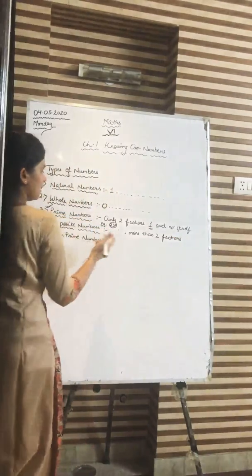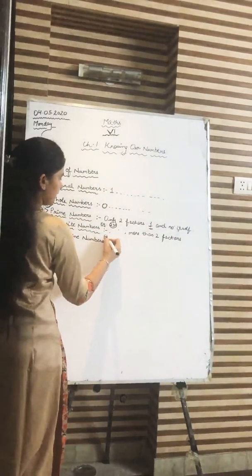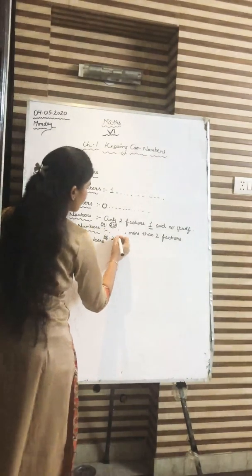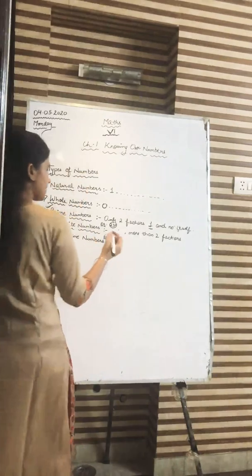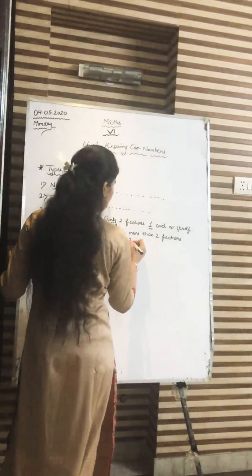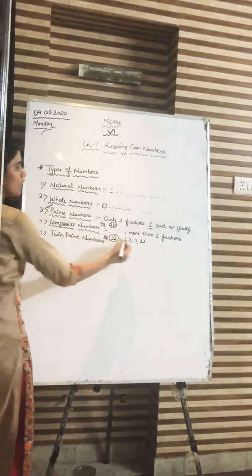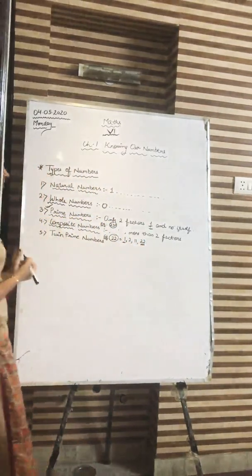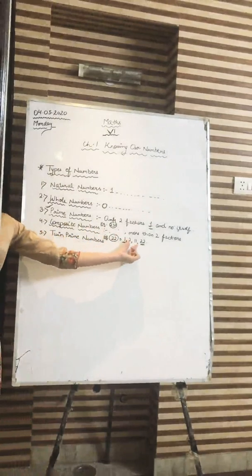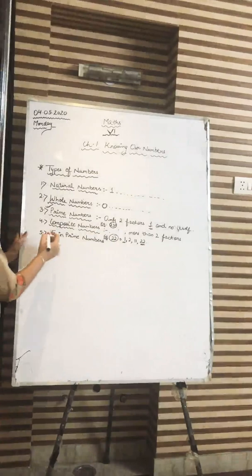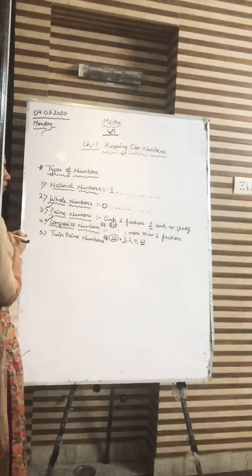That means these numbers come in some other table besides their own and the table of 1. For example, 22. 22, dear, comes in whose tables? 1, 2, 11 and 22 its own table. So besides 1 and the number itself, there are 2 more factors in which 22 exists. Okay? So it is known as a composite number.